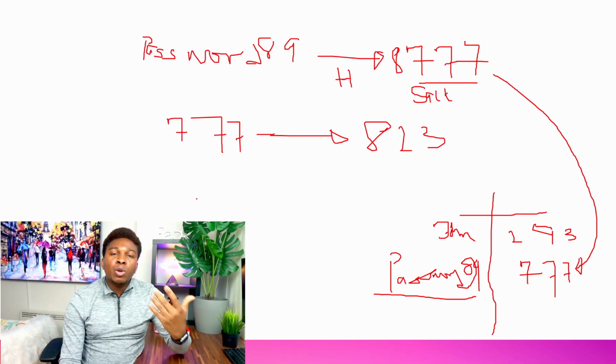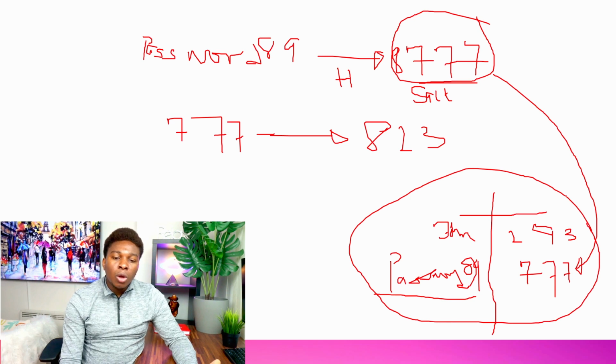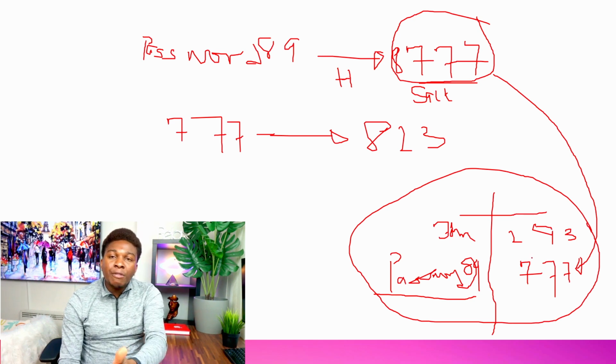What we are saying in cryptocurrency is that nobody should have access to a list of hashes. This rainbow table, we are saying that it should not exist for cryptocurrency. So if anybody by mistake sees 777, there's no reference point to check to know that 777 will give you password 89. It should never be. So a rainbow table should not exist for cryptocurrencies so that the system will be secured.